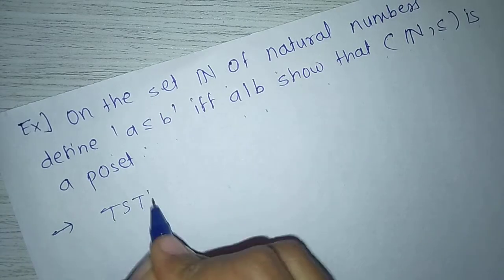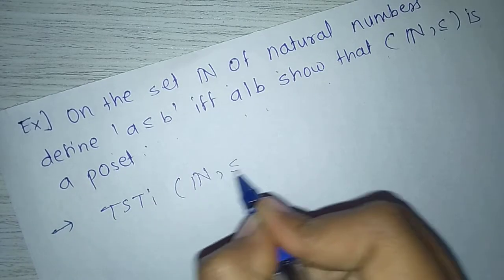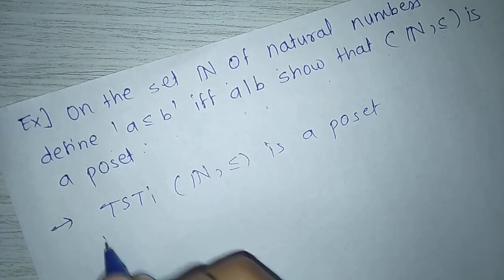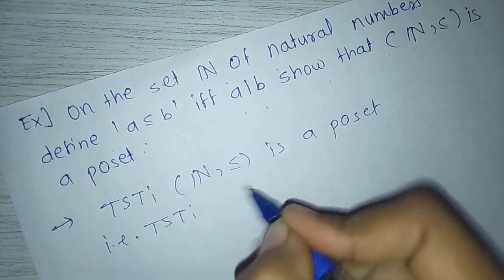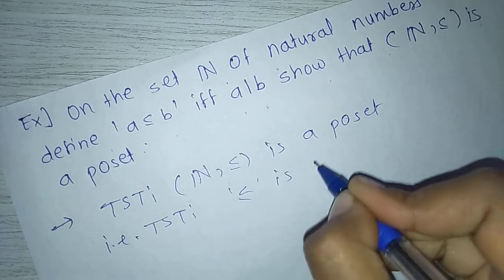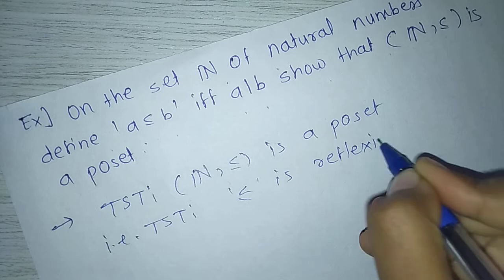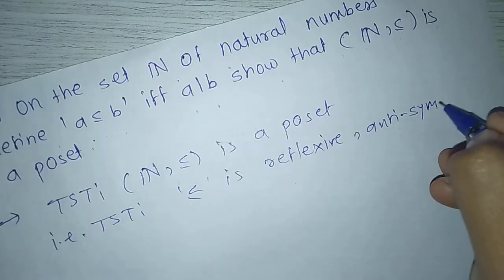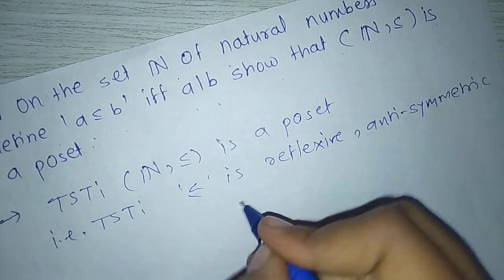To show that (N, ≤) is a poset, that is, to show that ≤ is reflexive, antisymmetric and transitive.